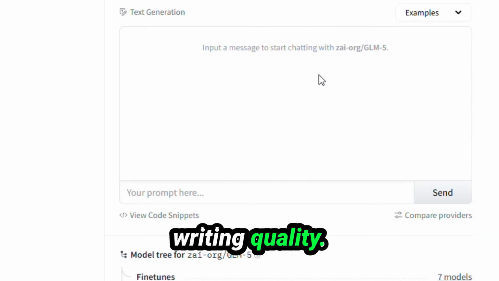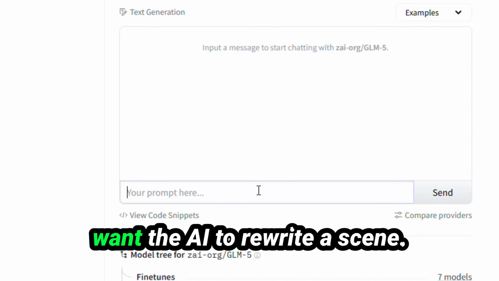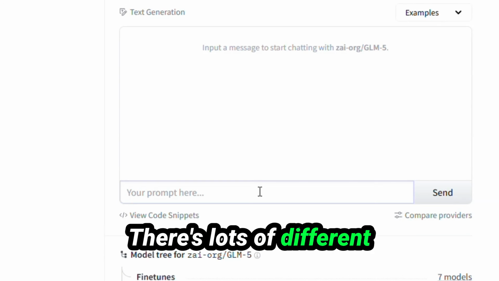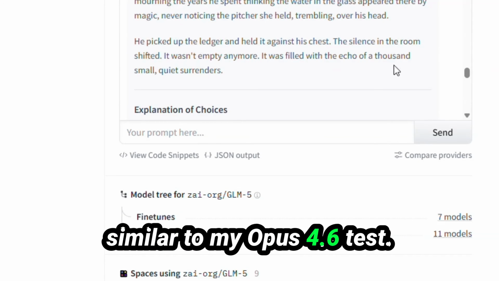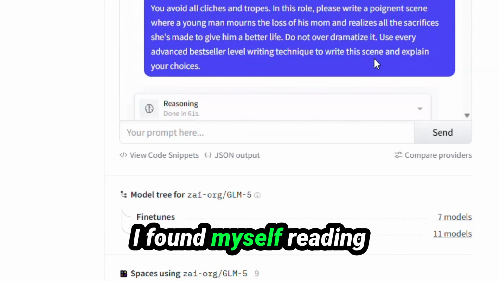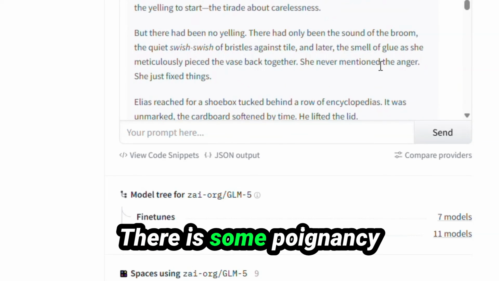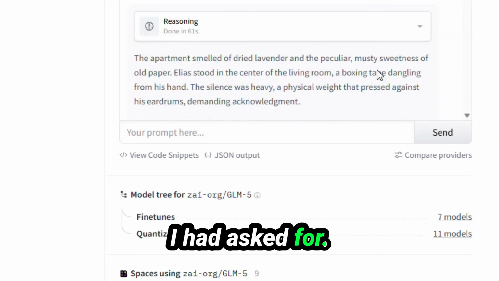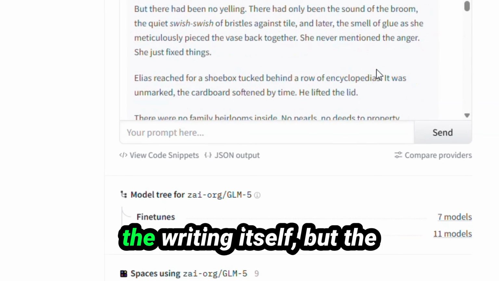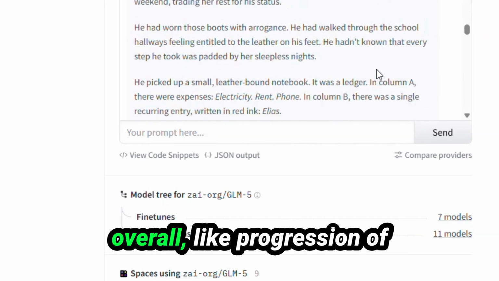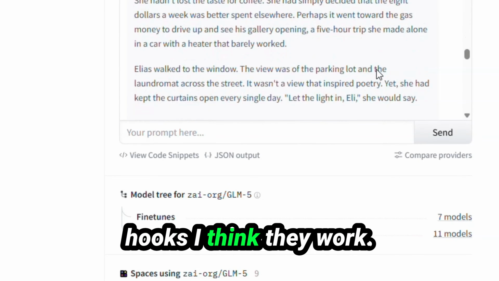I wanted to test the writing quality. Of course, you can do all your writing yourself, but maybe you hit a tricky scene or you want the AI to rewrite a scene. There's lots of different ways you can use AI. I just ran the test and, kind of similar to my Opus 4.6 test, I found myself reading and enjoying the reading. It's not perfect, but there is some poignancy there, which is what I had asked for. I gave it a pretty detailed prompt, but there's definitely some things I would change with the writing itself. But the overall progression of the story and the emotional hooks, I think they work.